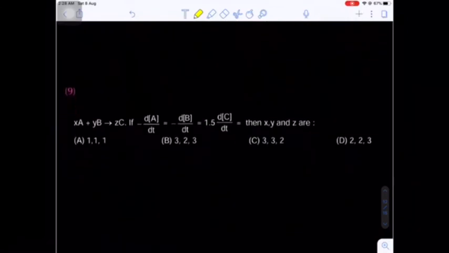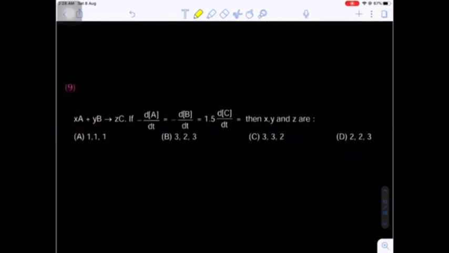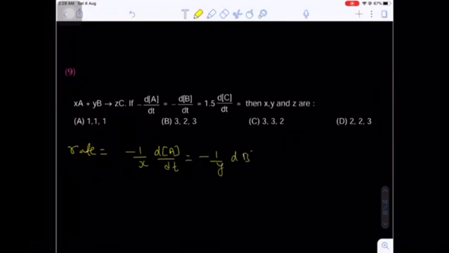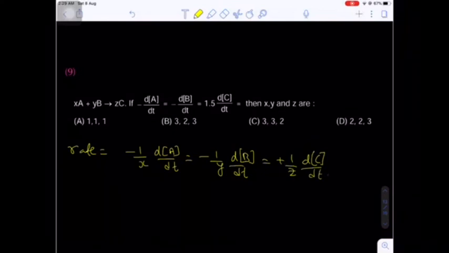Okay. Next, question number 9. xA plus yB gives zC. If minus dA by dt equal to minus dB by dt equal to 1.5 dC by dt, then find the x, y, z values. Okay. Now before going to that, I am writing the general expression. Rate will be equal to minus 1 by x into dA by dt, which is equal to minus 1 by y into dB by dt, which is equal to plus 1 by z into dC by dt.